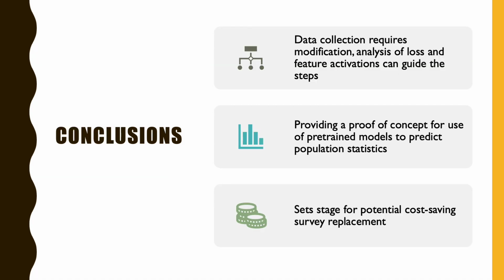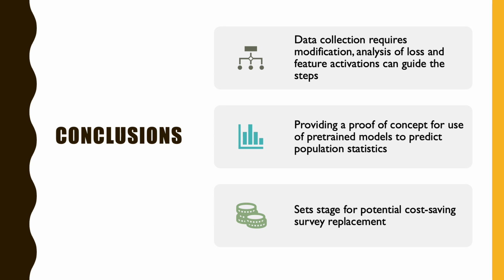As for conclusions from our experiments, we know that the data collection requires great modification, whether that includes data augmentation, better filtering, or rebalancing of the dataset's classes. We need to improve the dataset in one way or another because we don't know how to properly evaluate on the task. Furthermore, analysis of the examples which maximize the loss and the feature activation outputs can guide us into what examples and what features we need to add to the dataset